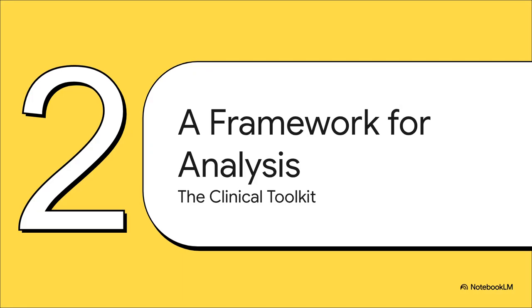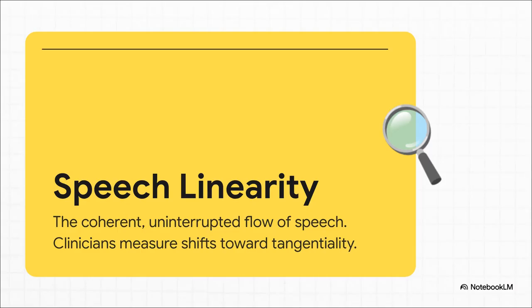Okay, so now that we have the what, let's get into the how. Section 2, a framework for analysis. Before we can make sense of those breadcrumbs, we need to understand the toolkit. What are the specific things that experts are actually looking for in measuring? First up is something called speech linearity. Now, this sounds fancy, but it's really pretty simple.